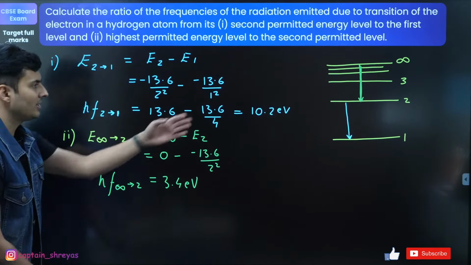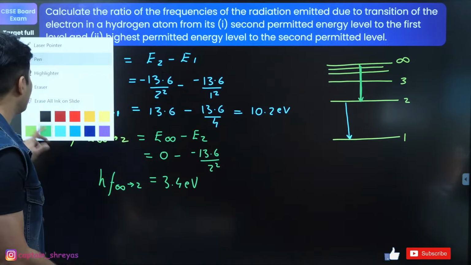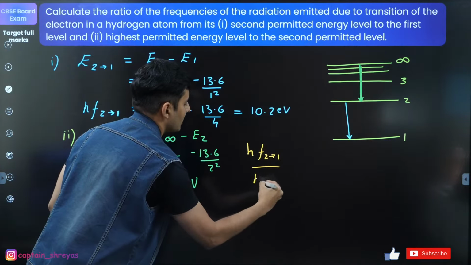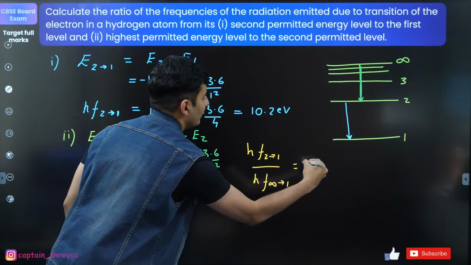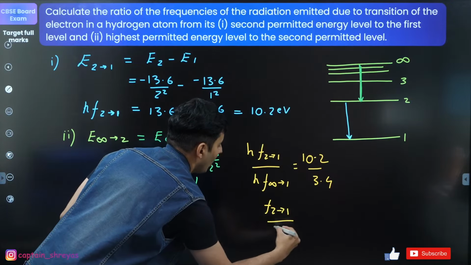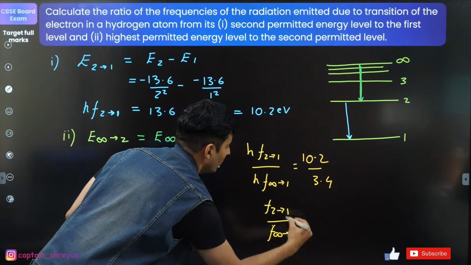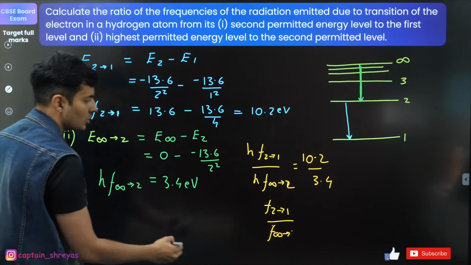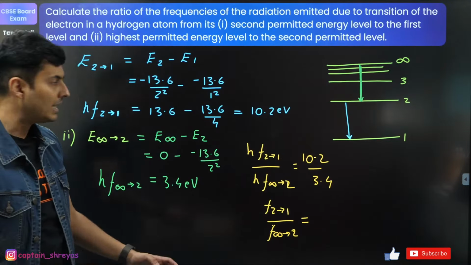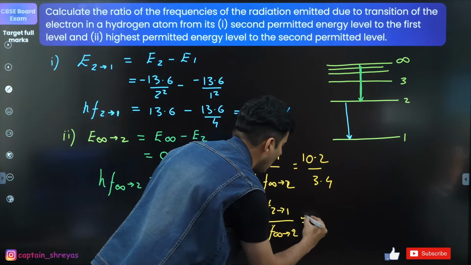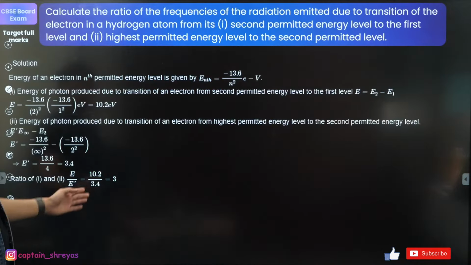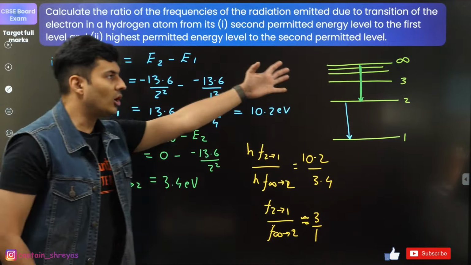So I got both their values, just divide them and I will get the answer. This divided by this. So hf from 2 to 1 upon hf from infinity to 2, my bad, this was 2, guys, will be 10.2 divided by 3.4. How much will it be approximately, guys? Approximately this will be 3:1. Very good, many of you have answered it. Yes, 3:1. So when you draw the diagram, things become clear.